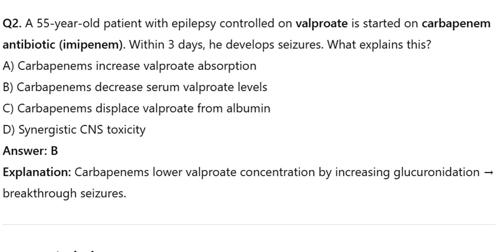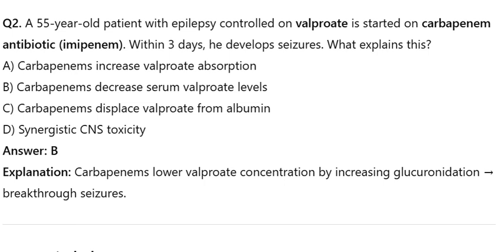Q2. A 55-year-old patient with epilepsy controlled on valproate is started on carbapenem antibiotic, imipenem. Within 3 days, he develops seizures. What explains this? A. Carbapenems increase valproate absorption. B. Carbapenems decrease serum valproate levels. C. Carbapenems displace valproate from albumin. D. Synergistic CNS toxicity. Answer B. Explanation. Carbapenems lower valproate concentration by increasing glucuronidation, causing breakthrough seizures.